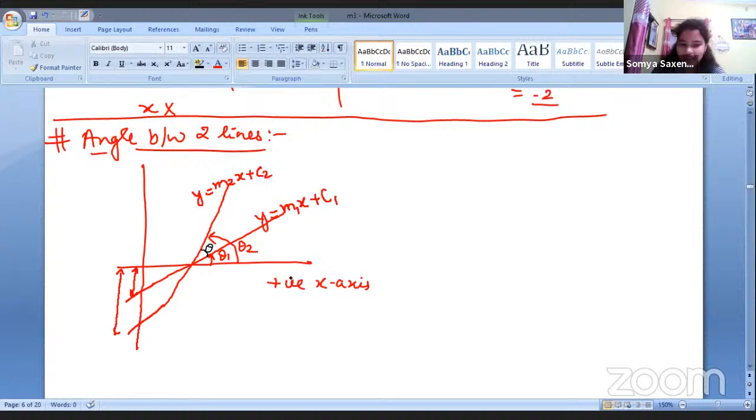So, till here, is it clear that this positive x-axis is there? These two lines are making angles theta 1 and theta 2 respectively with respect to this positive line. Angle theta is between these two lines, right? The angle between the two lines is theta. And the equations are these because the slope and intercept will vary. So, till here, is it clear to everybody?